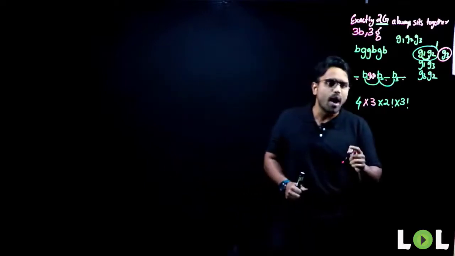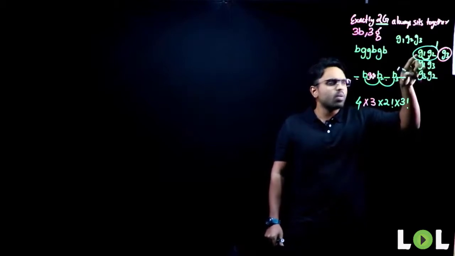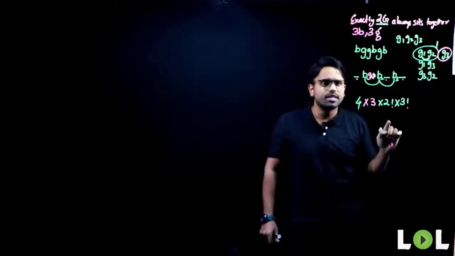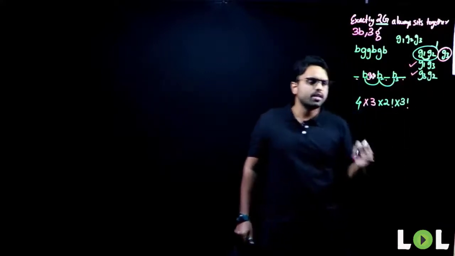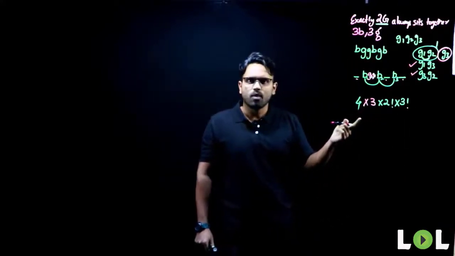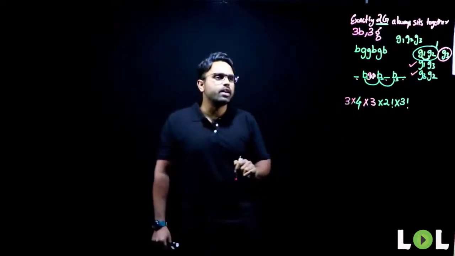No. Why? Start thinking. What have we done here? We have dealt with one case where girl 1 and girl 2 are sitting together. But girl 1 and girl 3 can sit together, and girl 3 and girl 2 can sit together. So what do I need to do here? I need to multiply it with a 3.